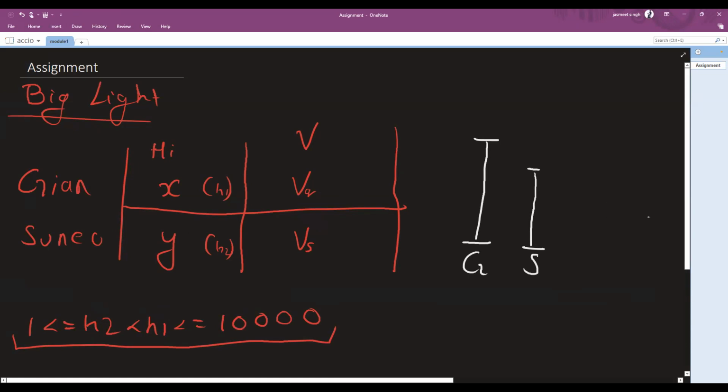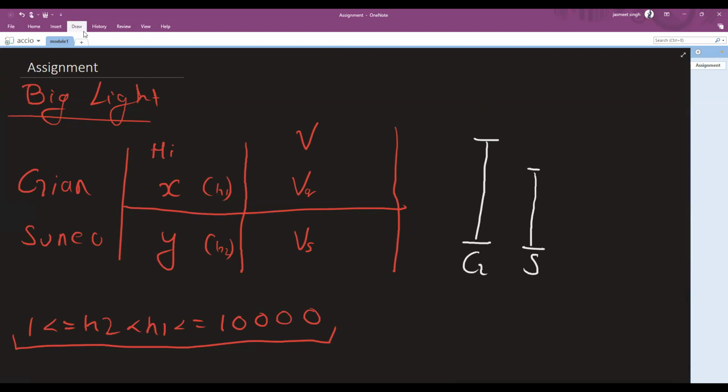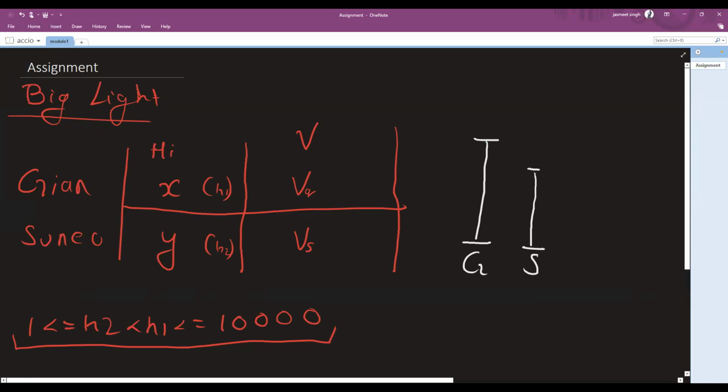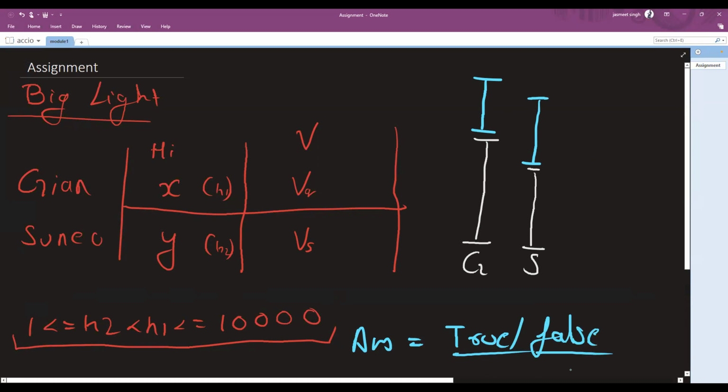अब दोनों के पास लाइट है, लाइट वो अपने ऊपर मारेंगे और लाइट को इंक्रीमेंट करने की जो पावर है, like both of them have different velocities. So let's say कि जियान की लाइट अगर इतना बढ़ाती है, and सुनियो की इतना बढ़ाती है, तो is there a possibility कि they can have a same height, right? We have to find कि whether they will be having a same height or not. The answer is to be returned in true or false, right? Answer is Boolean value, that is true or false, right? Acha, true and false हमें देना है.